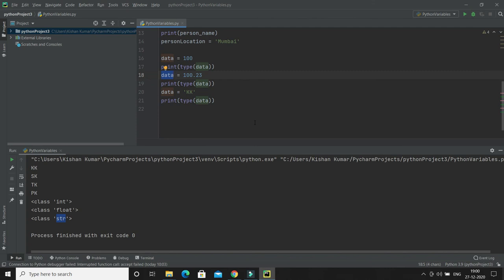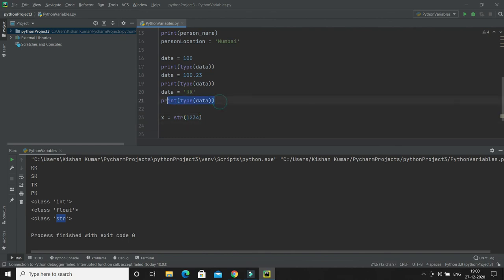Let's say sometimes you want to specify the data type of the variable while creating it itself. Then there is a function that you can use. Here let's say I'm going to use x, and here I use the str function to specify the string data type, and you can pass any value, let's say abc. Now let's say not abc, but I assign some number, like 1234. So now 1234 is a string data type, right?